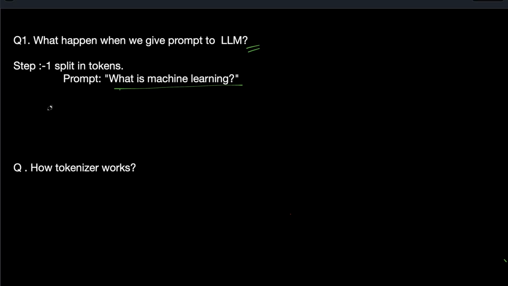So at first, what will happen? It will create some tokens. Like "what" is one token, then let's say "is" is another token, "machine" is another token, and "learning" is another token. So at first it will create the tokens, but it is not word by word. You cannot say "what" is a word so it is a token, "is" is a word so it is a token, and so on. It is not like that.